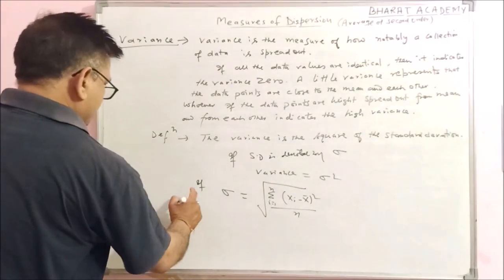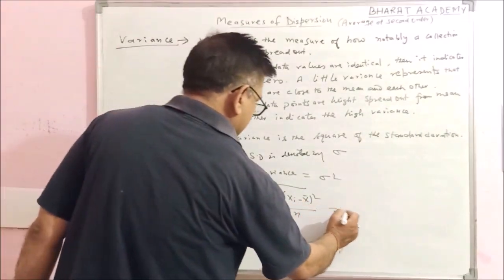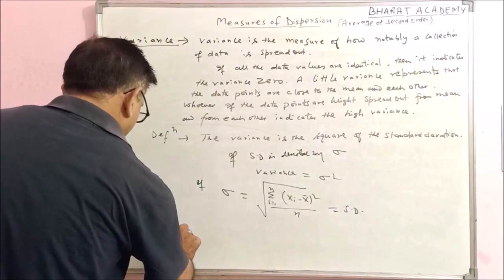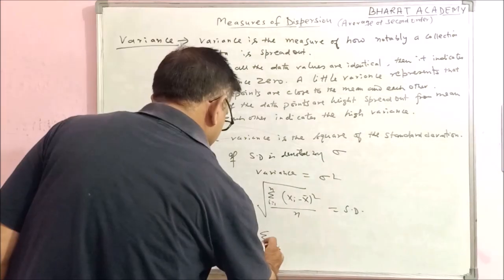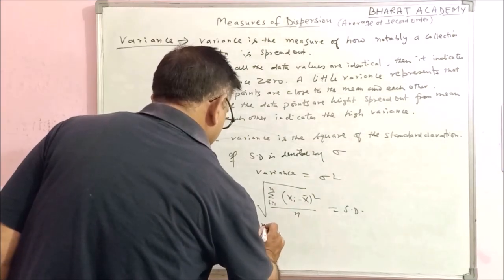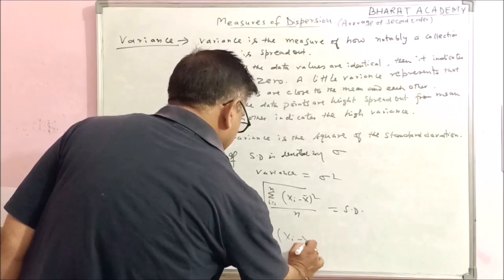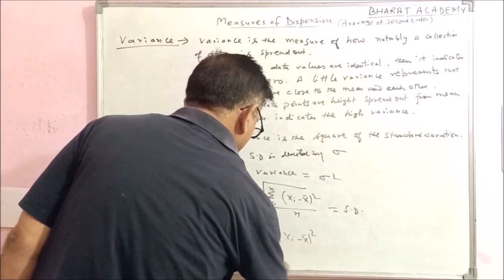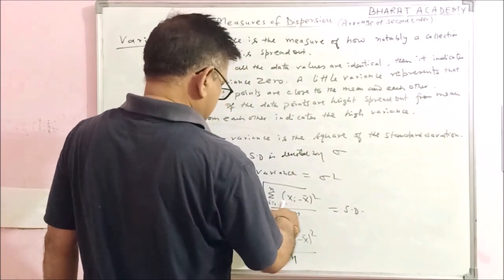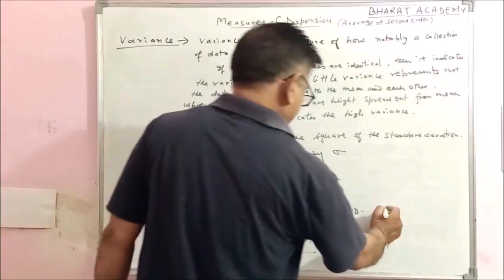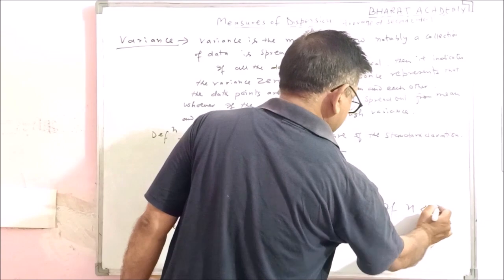So this is your standard deviation, this is SD, and variance will be sigma square equal to summation i varies from 1 to n, xi minus x bar, its whole square, upon n. This is n, if n is less than 30.